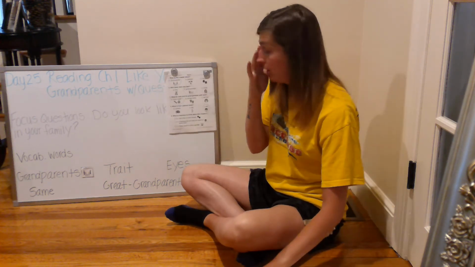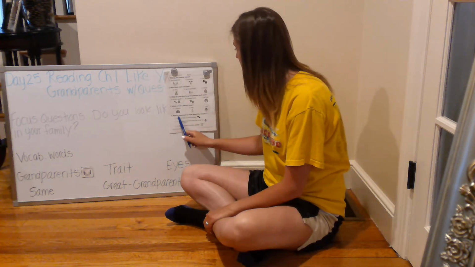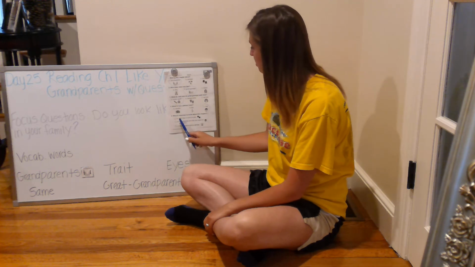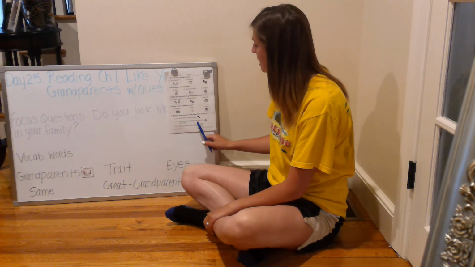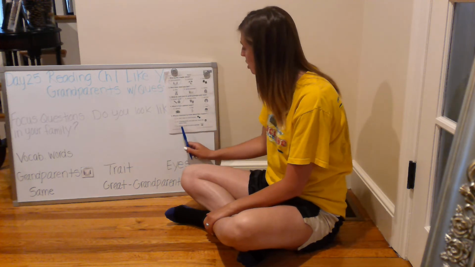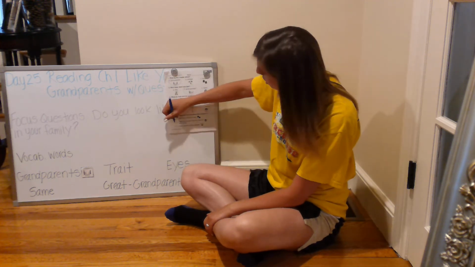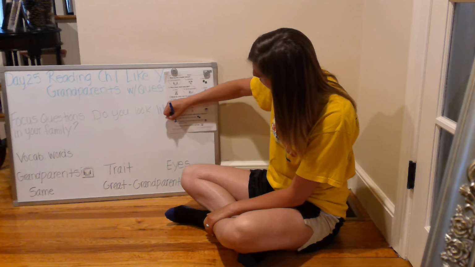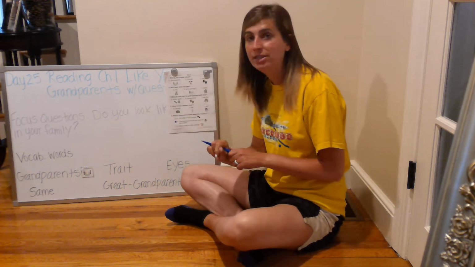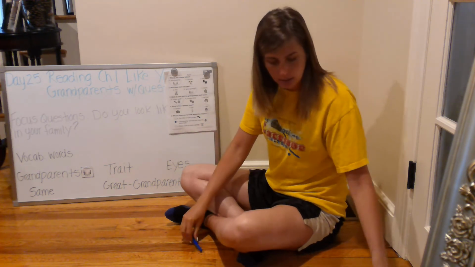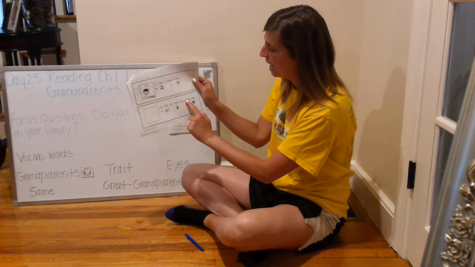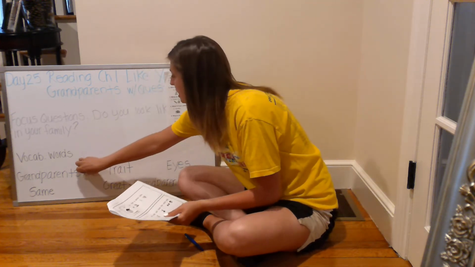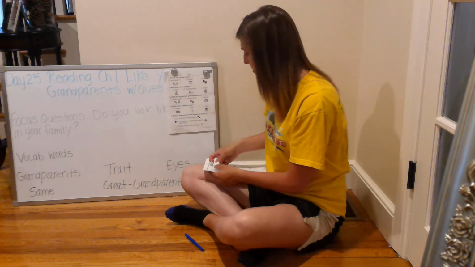Number 5 on the multiple choice. What is important to know about this chapter? A, Josh likes to build houses. B, Grandparents and kids can have the same traits. C, Claire wants to build a garage. And the correct one is B. Grandparents and kids can have the same traits. Number 5 on the fill-in. Blank and kids can have the same traits. And your correct fill-in is grandparents.